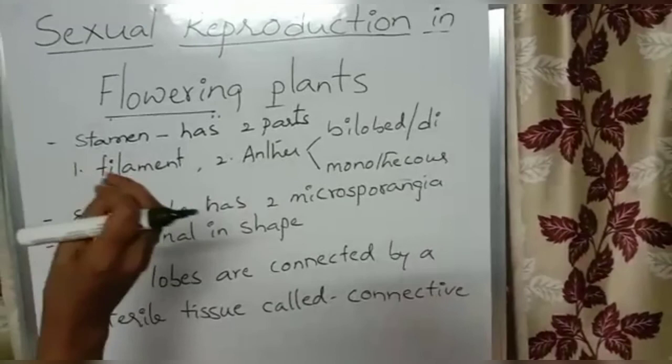I gave you the example for monothecous anther: hibiscus, Malvaceae family. In hibiscus, how many stamens? Numerous, many stamens are present. But all the stamens are united to form a single bundle of stamens. That single bundle of stamens we call monadelphous.